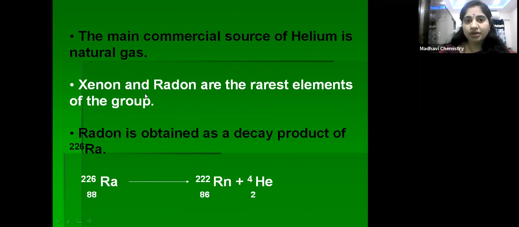Next, xenon and radon are the rarest elements of the group. They are very rare. And radon can be obtained as a decay product of radium.